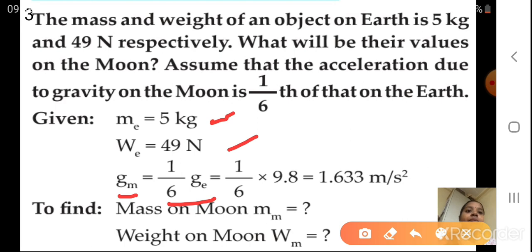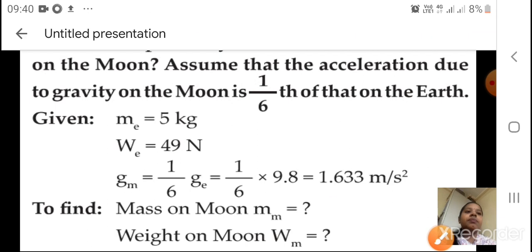Okay, that means 1/6 multiplied by 9.8, because gravity on the earth is 9.8. So what is the gm value we got? 1.633 meter per second square. Now this is our gravity value on the moon. Okay students, now what we have to find? Mass on the moon, that is mm, and weight on the moon, that is wm.